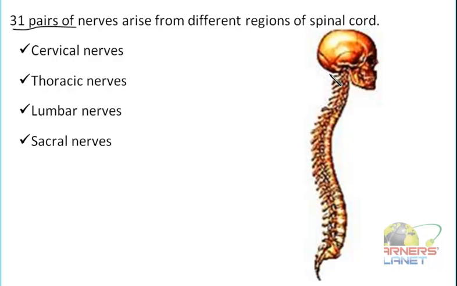The first part, associated with the head, is the cervical region, then thoracic is the one linked with the chest region, lumbar is the upper abdominal, and sacral is the bottom part. So this is how the different types of nerves arise, and they are controlling the different parts of the body. Now they are involved in different processes or different sorts of control, and what type of control, we will be studying in the further session.